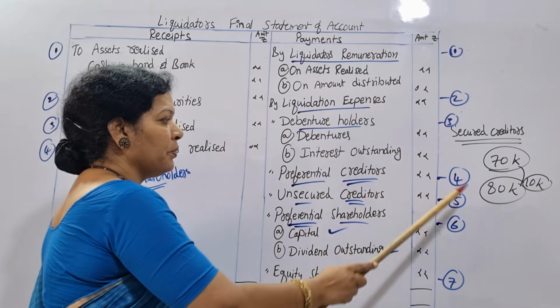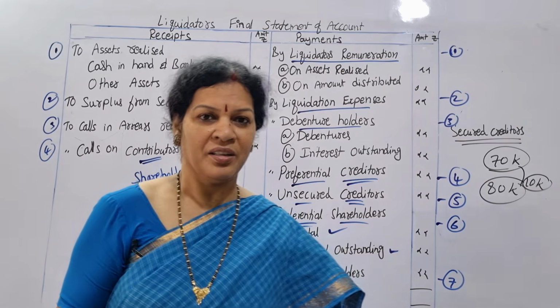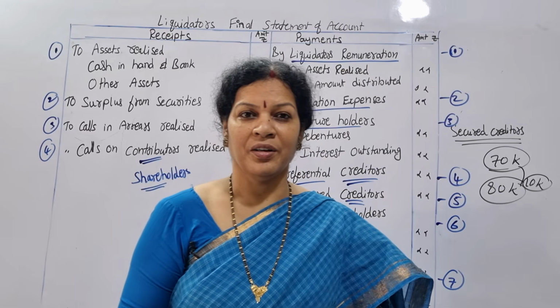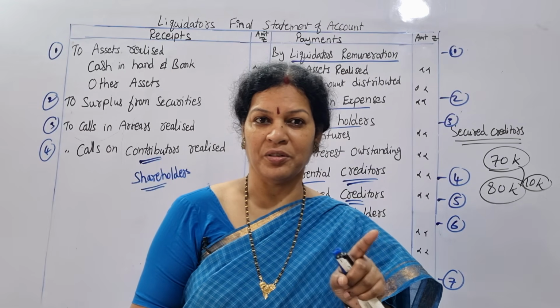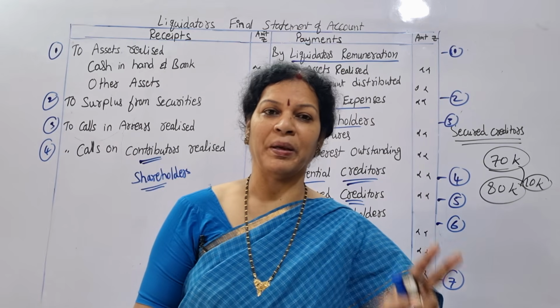Points 1, 2, 3, 4, 5, 6, 7. This order you have to remember. If you remember this, then adjustments like the calculation of the remuneration to be paid to the liquidator, which we have seen in the short problems, we work out in the same fashion.